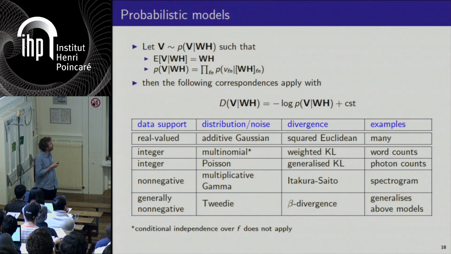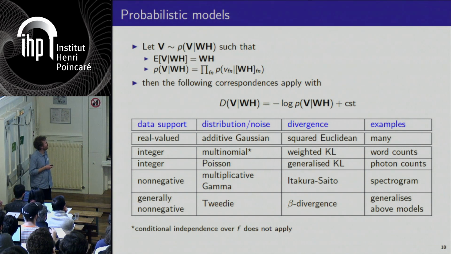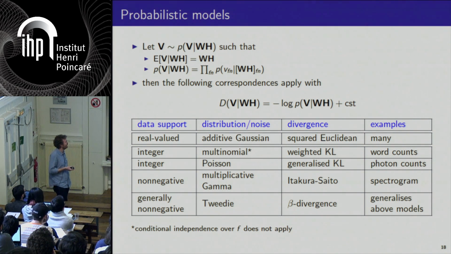A very standard case that everybody knows is the correspondence between additive Gaussian noise and the quadratic cost, squared Euclidean. But there are also other well-known correspondences. In particular, in imaging, Poissonian likelihoods are often used, and these correspond to the so-called generalized Kullback-Leibler divergence.